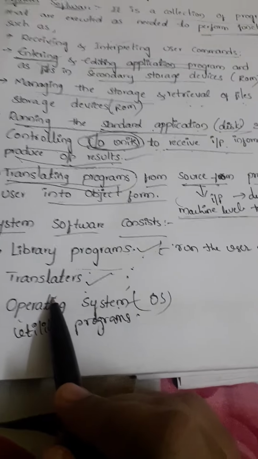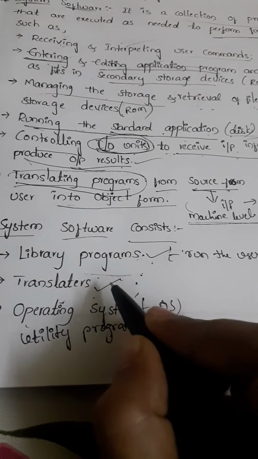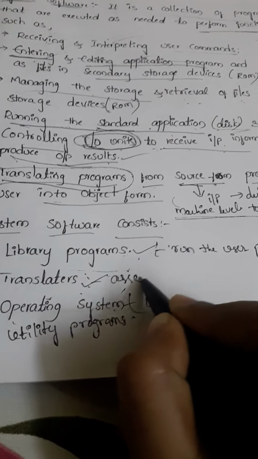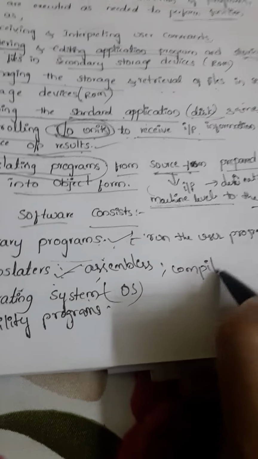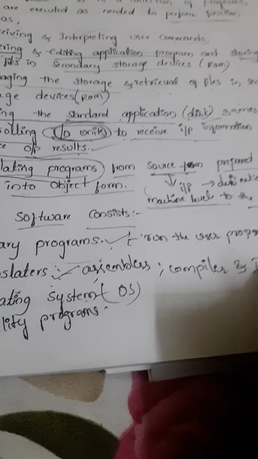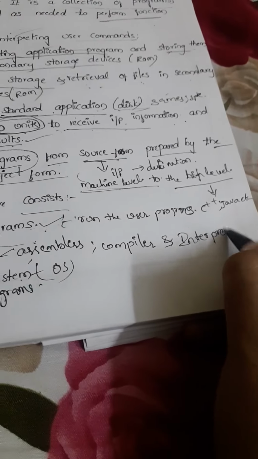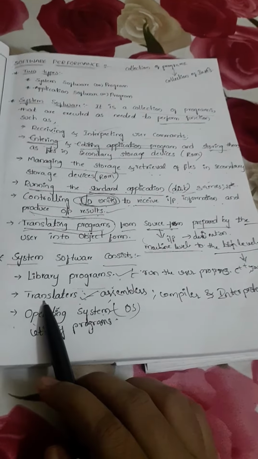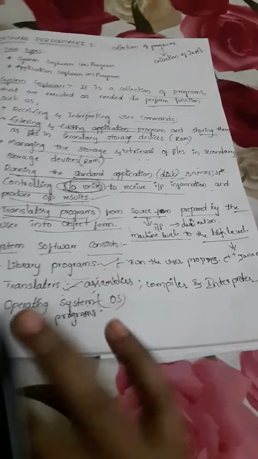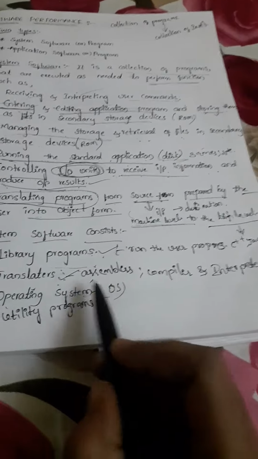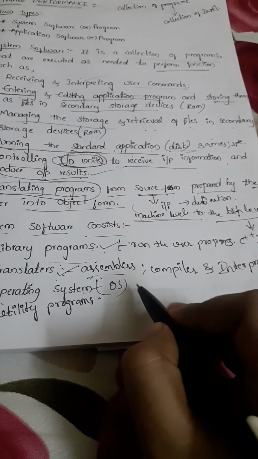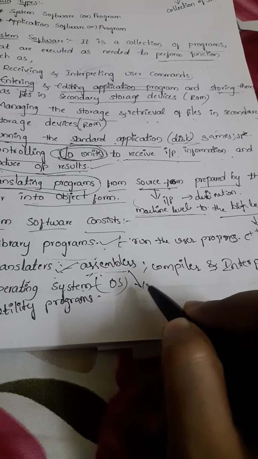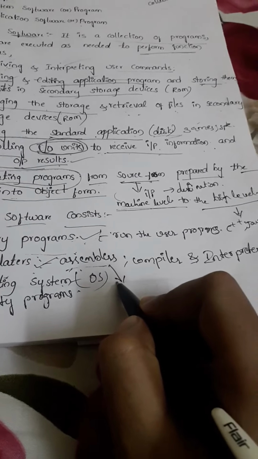Okay, coming to the translators: we call them assemblers, compilers, and interpreters. These are all called translators. A translator translates one form to another form. So what is an assembler actually? Assembler is used to convert assembly language to machine level language.